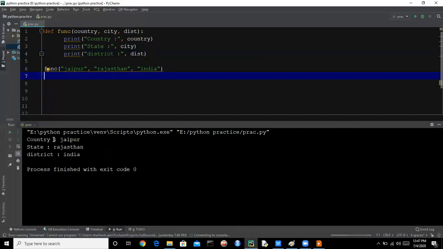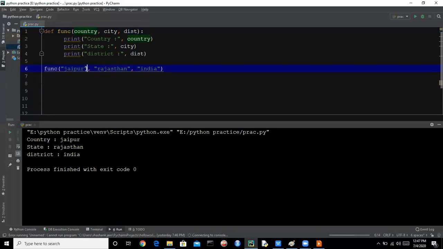So here it is saying country Jaipur, state Rajasthan, and district is India. But we want to print country India, state Rajasthan, and district Jaipur. But here in function func, we are passing Jaipur at the first location and we are having country at the first location.